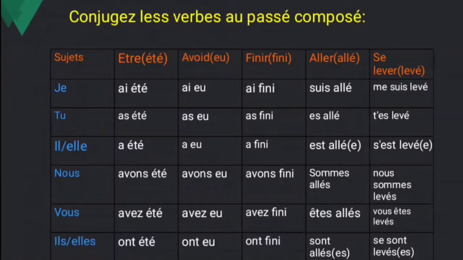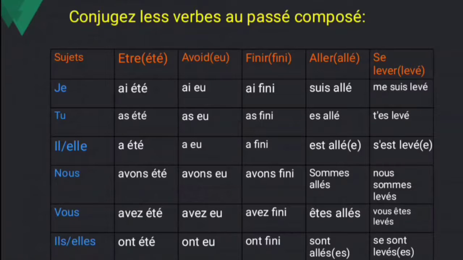And see the conjugation for the être verb. J'ai été, tu as été, il a été, elle a été, nous avons été, vous avez été, ils ont été, elles ont été. What is the meaning of this one? I was, you were, he was, she was, we were, you were, they were, they were.